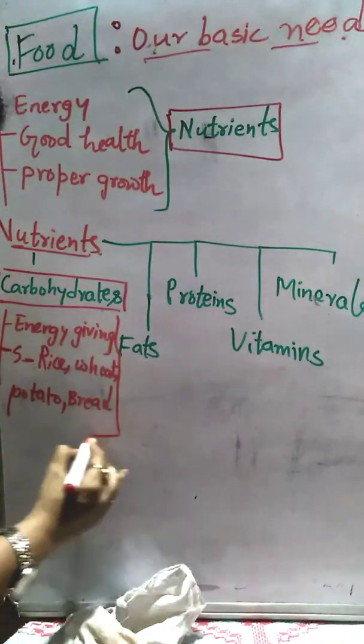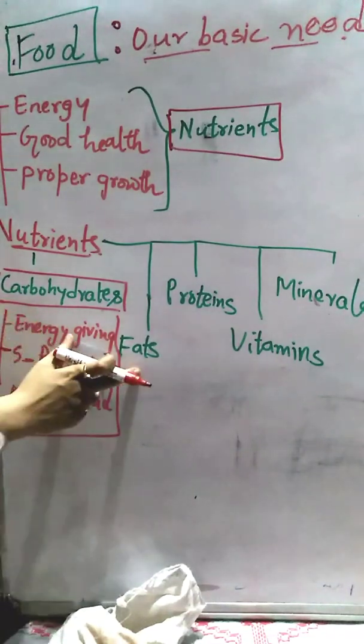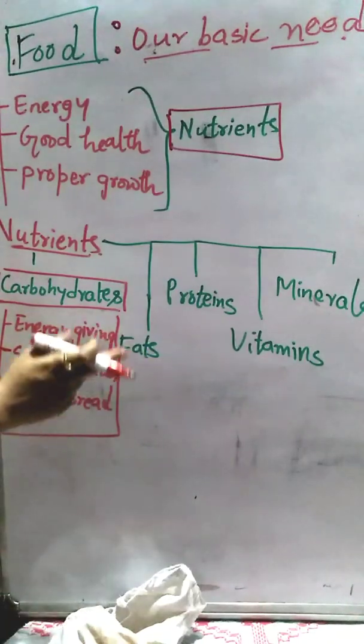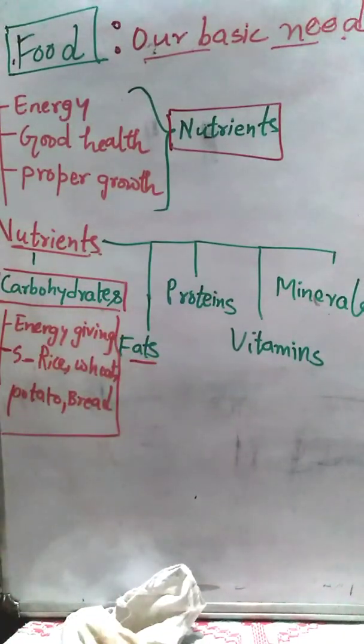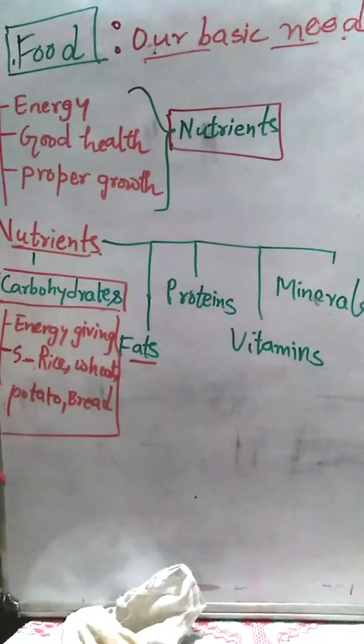Now next comes fat. So what is there in the fat? Fats are also known as energy giving food, or the food rich in fat is known as energy giving food. Don't you think that it is similar to carbohydrates?